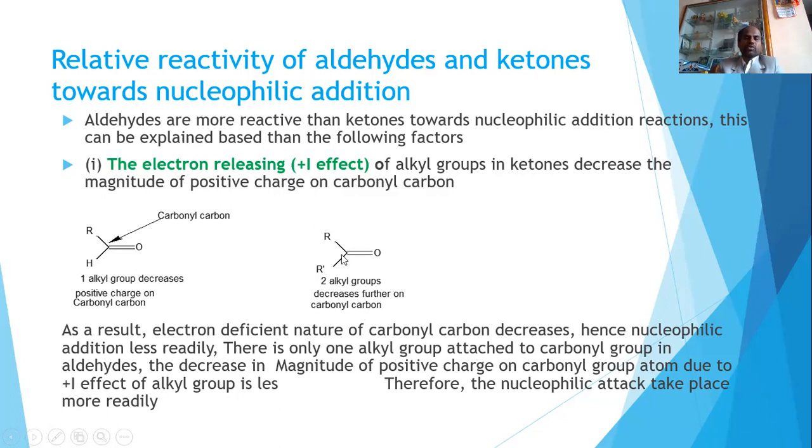But here you can observe that two electron releasing groups are there. So there will be a further decrease in the magnitude of the positive charge on this carbon. Because of this, based on the plus I effect, ketones will be less reactive compared to aldehydes.